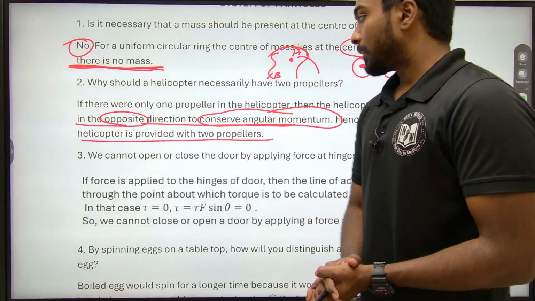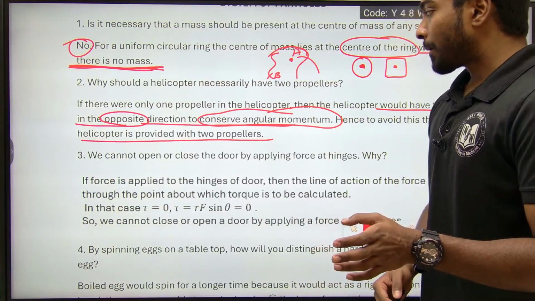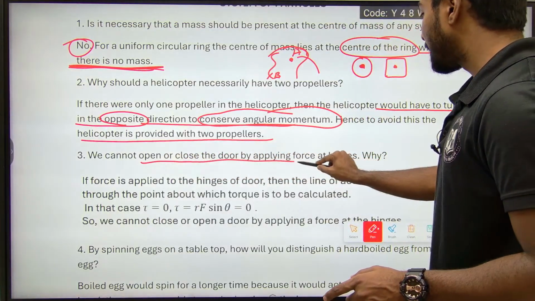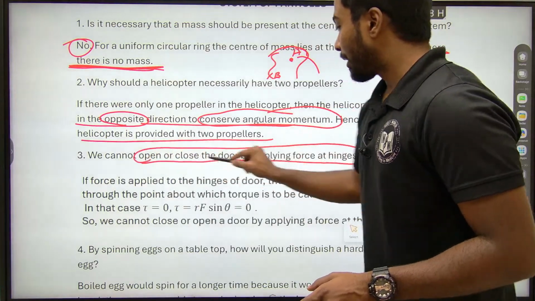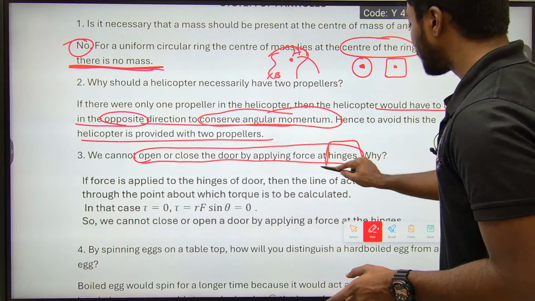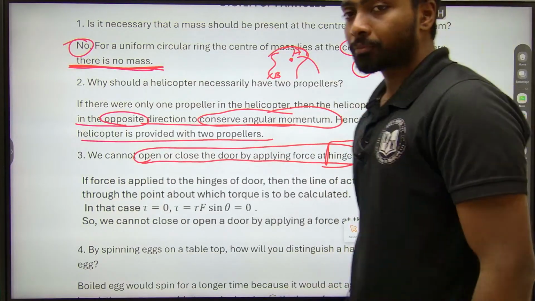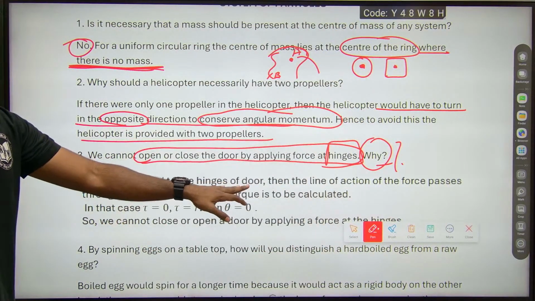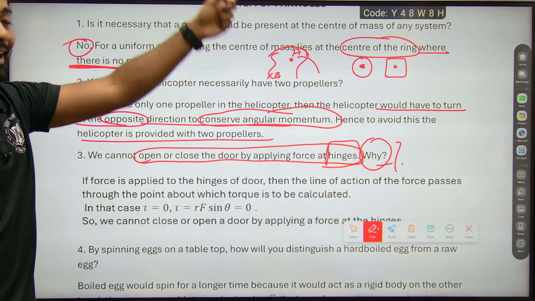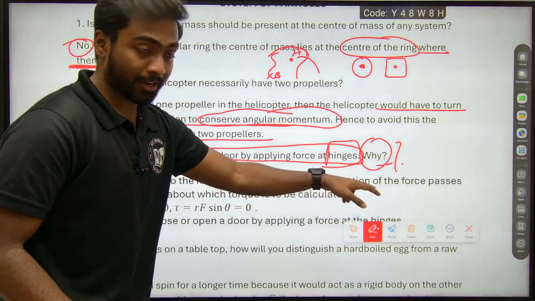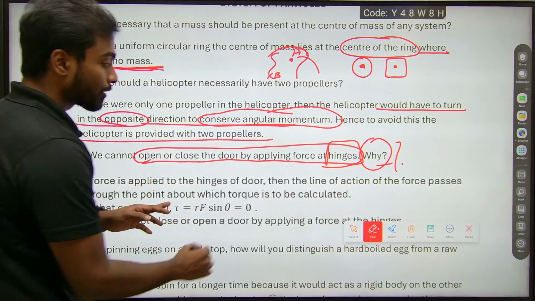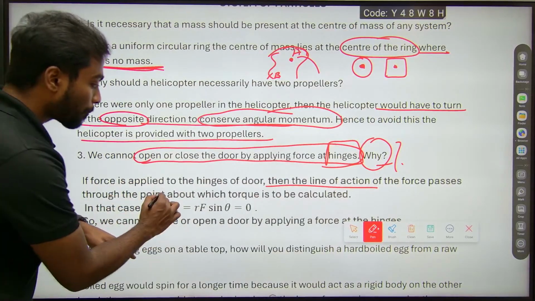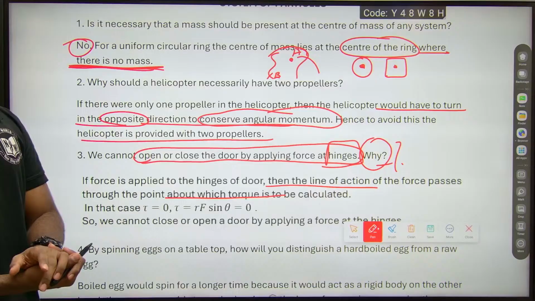Got it? Next question: we cannot open or close a door by applying force at the hinges. Why? That is the question. If a force is applied at the hinges of the door, the attached part, then the line of action of the force passes through the point about which torque is to be calculated.